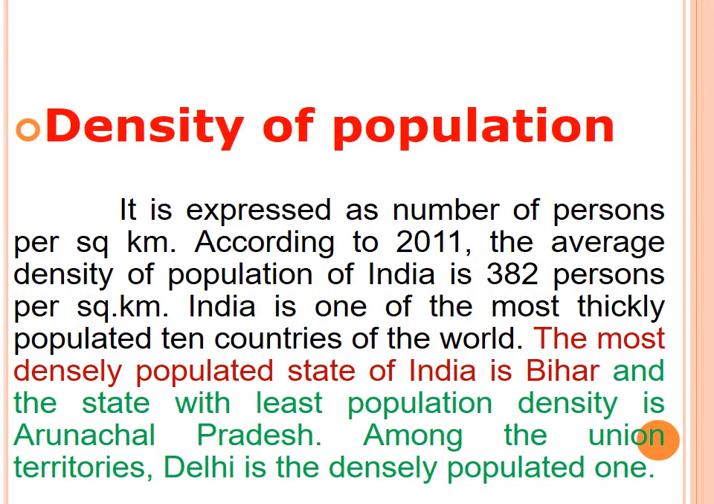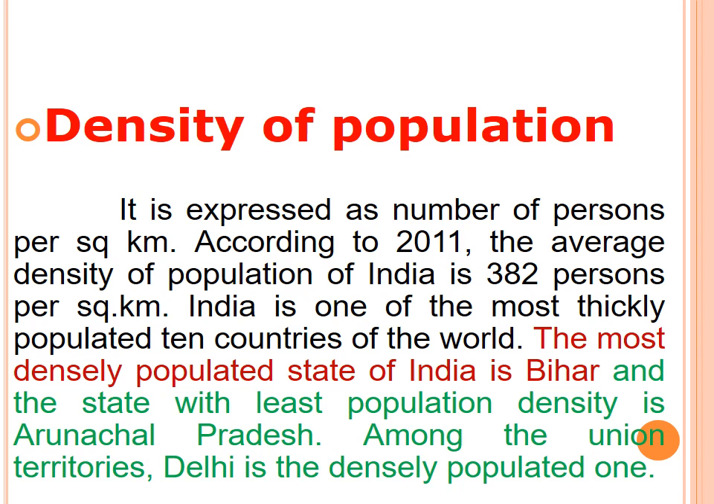And the next one is density of population. Density means adarthi. It is expressed as number of persons per square kilometer. In 1 square kilometer, how many persons are there? That is density of population. According to 2011, the average density of population of India is 382 persons per square kilometer, approximately. Okay, they measure like this. So 382 persons. India is one of the most thickly populated 10 countries of the world.